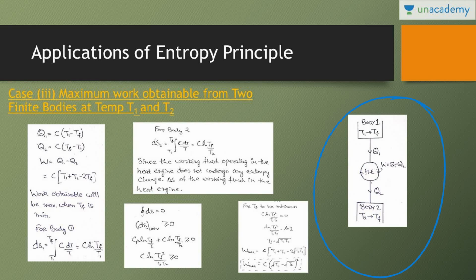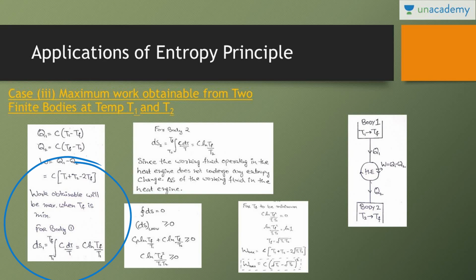This whole system will give you the work output until body 1 and body 2 achieve the final temperature Tf. The moment Tf is achieved, the value of W is 0, right? So we are taking the extreme case. So Q1 is equal to C (T1 minus Tf) and Q2 is equal to C (Tf minus T2). W is equal to Q1 minus Q2. So W can be C, the specific heat, times (T1 plus T2 minus 2 times Tf). Work obtainable will be maximum when Tf is minimum.